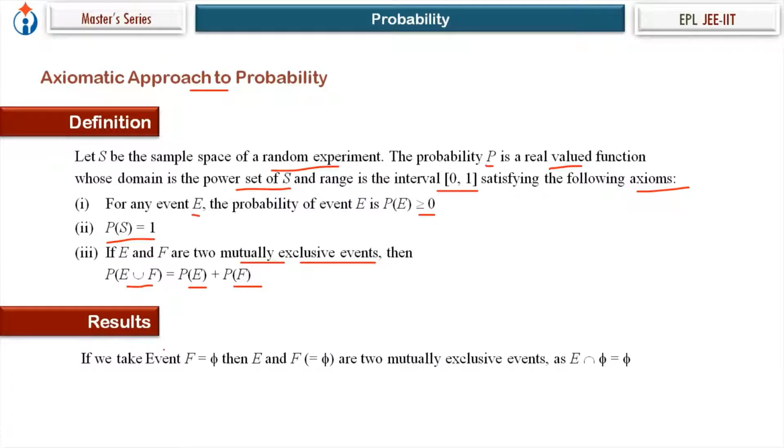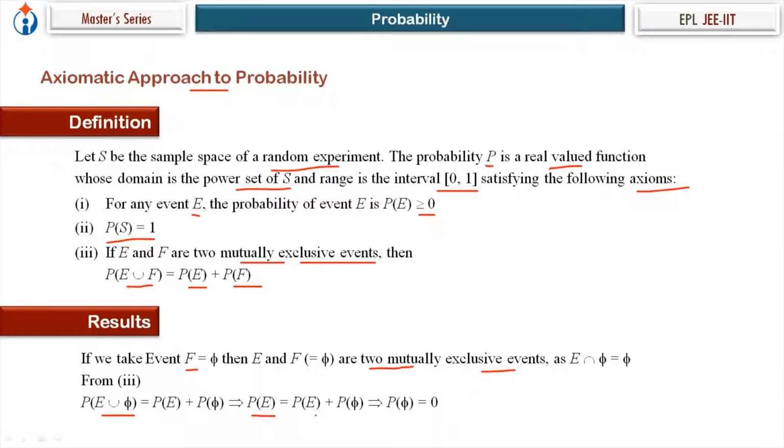So from this, we get this result. If we take event F as null set, impossible event, then E and F are two mutually exclusive events, as E intersection null set is null set. So from this third axiom, P of E union F gives you P of E is equal to P of E plus P of null set phi.